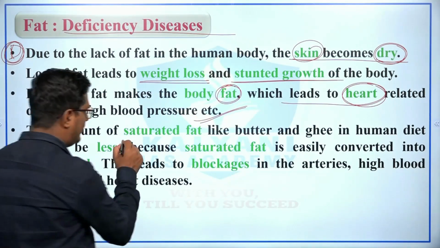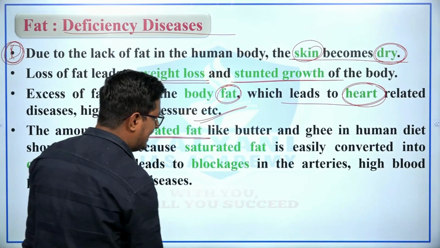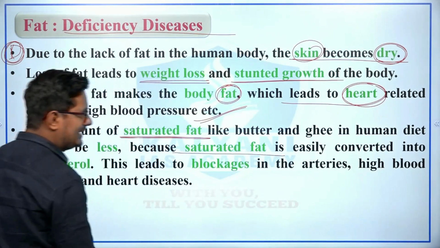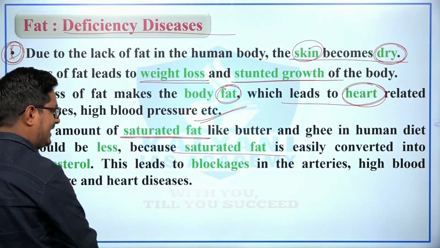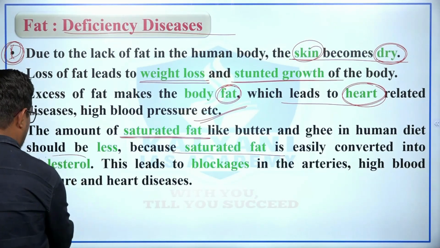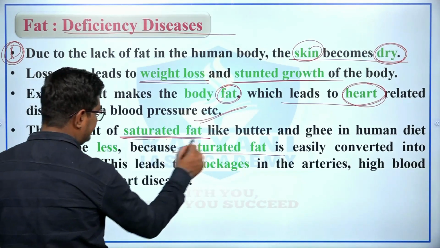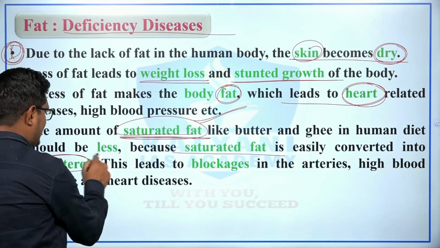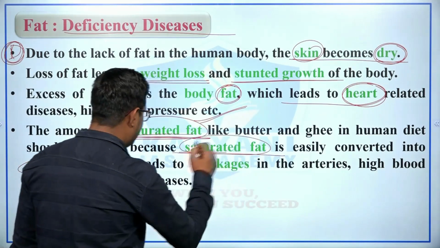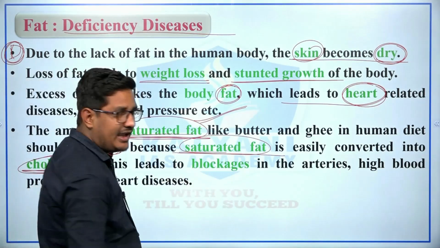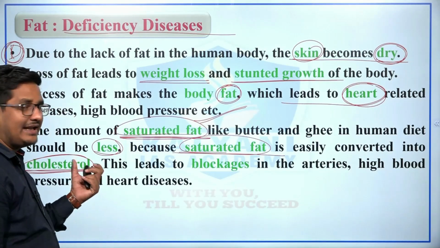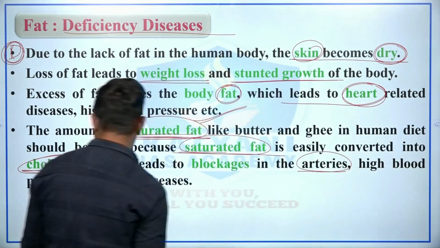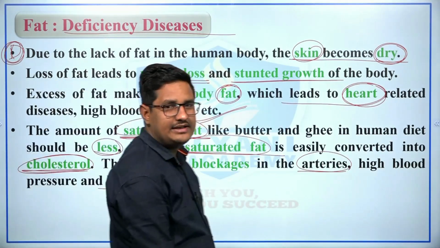Also, the amount of saturated fat like butter and ghee in the human diet should be less, because saturated fat is easily converted into cholesterol. I have told you that saturated fat like ghee and butter should be less in amount, because it easily gets converted into cholesterol, and if the accumulation of cholesterol increases, then this leads to blockage in the arteries, high blood pressure and heart related diseases, right.